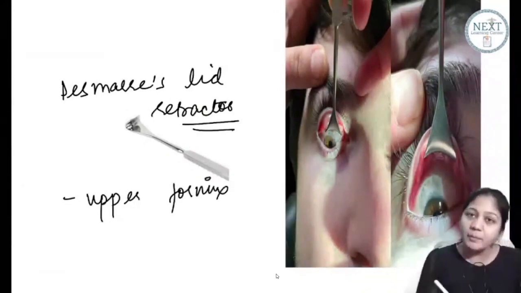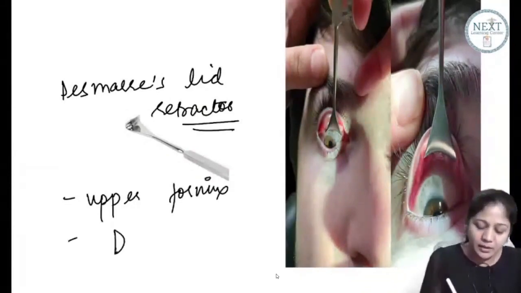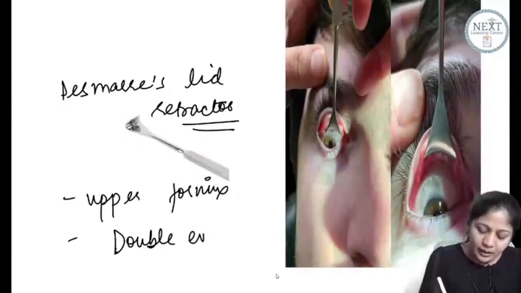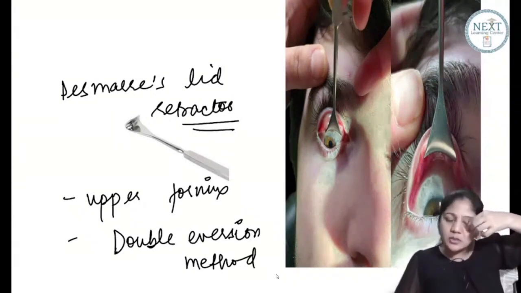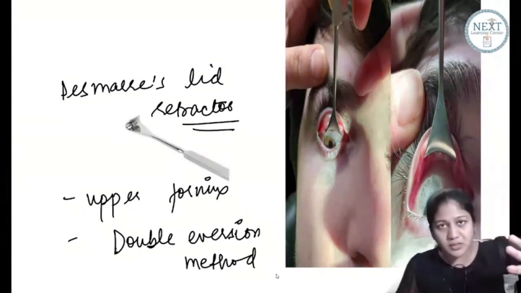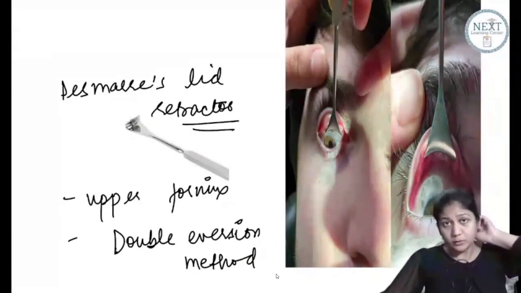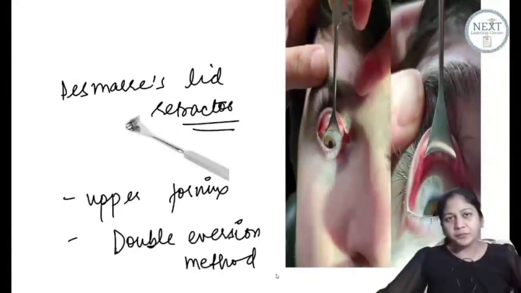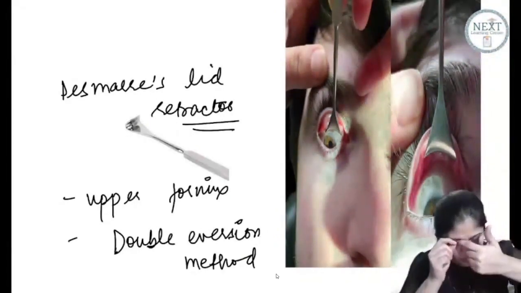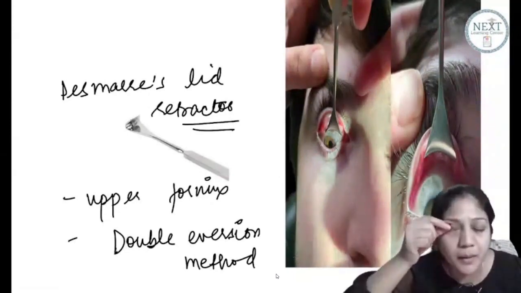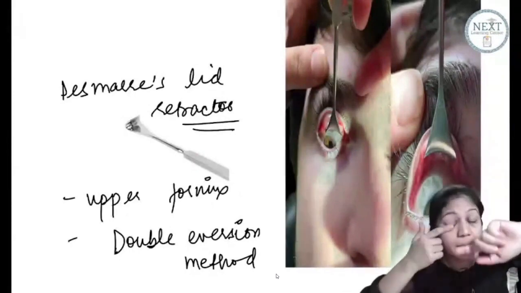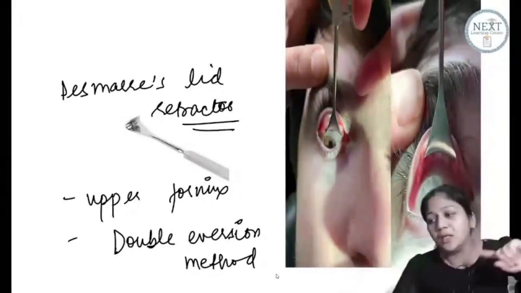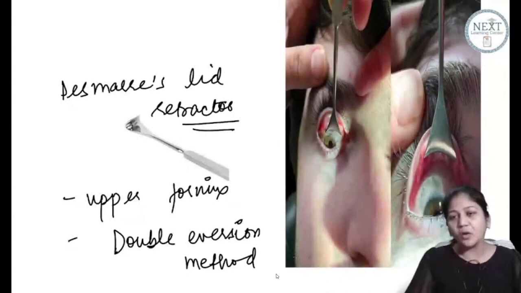And what is the name of the method? Name of the method is the double eversion method. Clear? What do you mean by eversion? Eversion means turning inside out, but once will not do. When you used to scare your friends as a kid, you used to do an eversion. So I'll just show you. This is called a single eversion. But even then you cannot see your upper fornix. For that you have to do it doubly. Again, one more eversion. This is called double eversion.